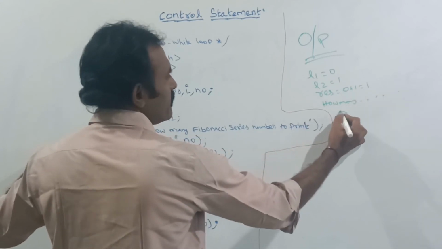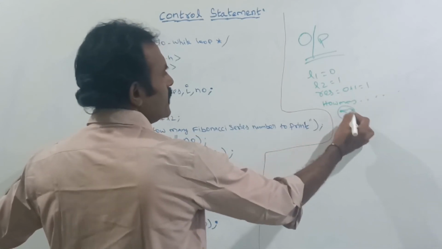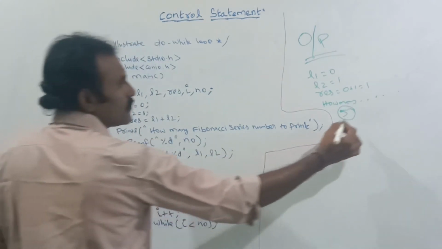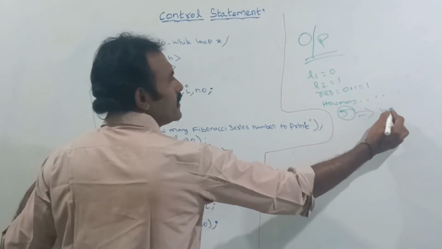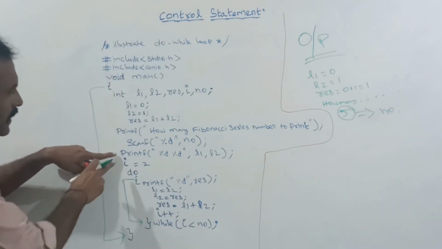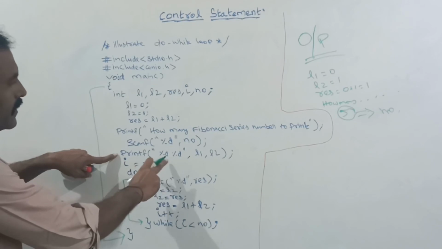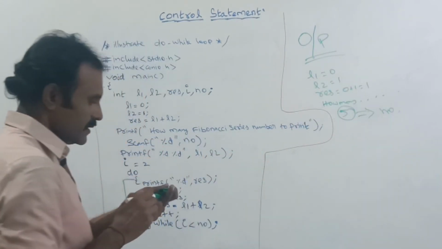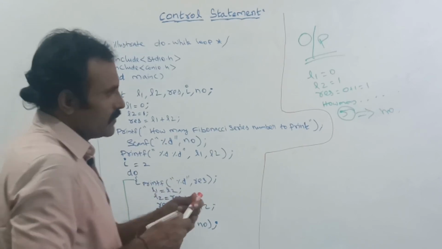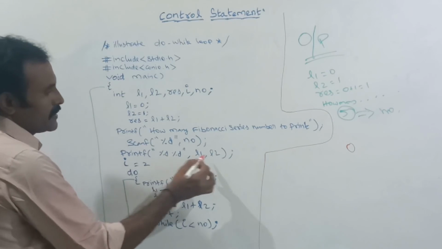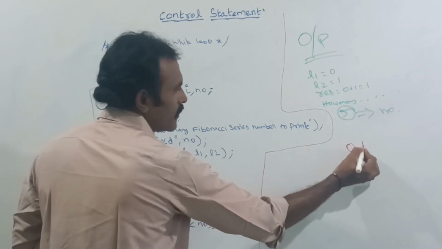Suppose if you are giving 5, this 5 will be stored in where? In the NO variable. So it will be stored in NO. Next, here I am telling to print the L1 and L2. So what is the value of L1? This L1 is here 0, this L2 is 1.